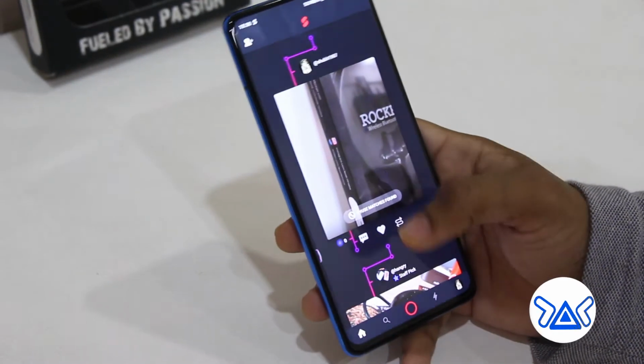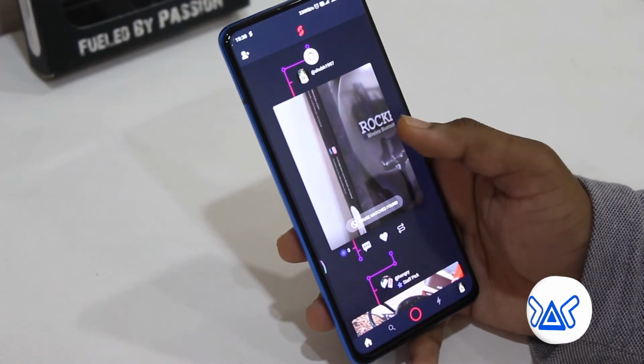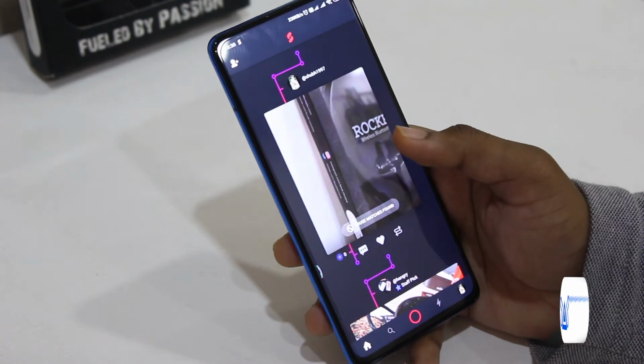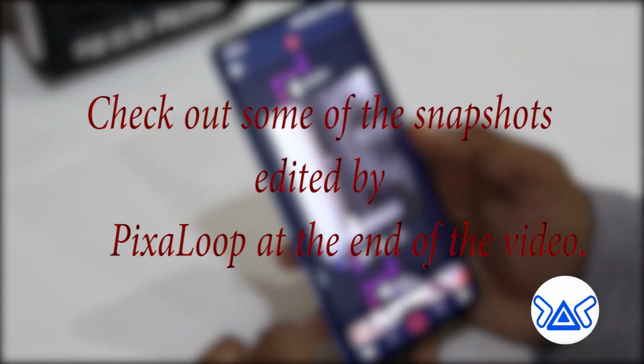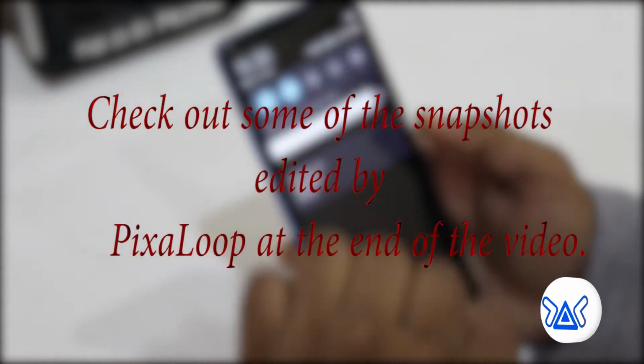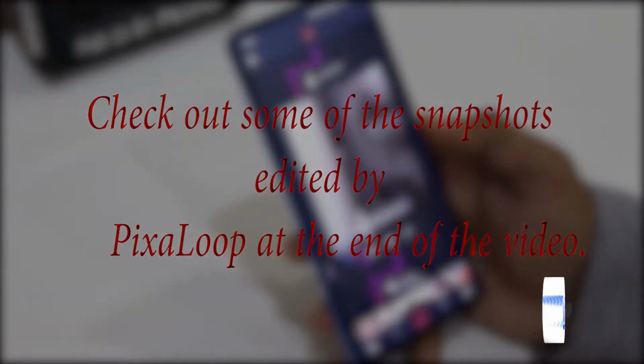So this way you can do all these things here, and also you can comment on Fyuse, and also you can upload this on your other social media also. So this is the app for the 3D image.